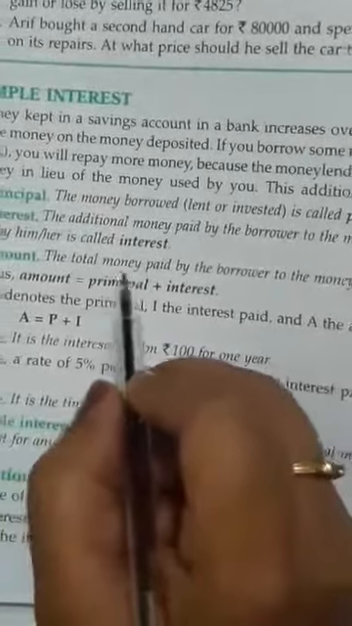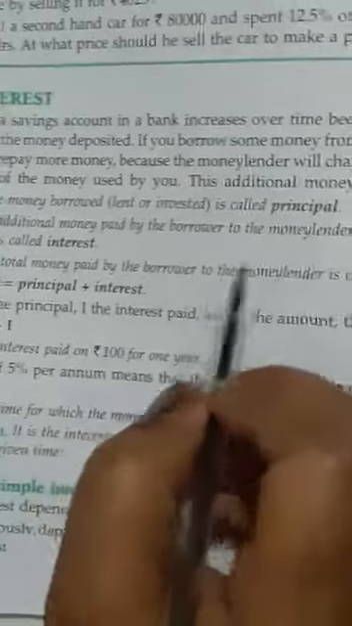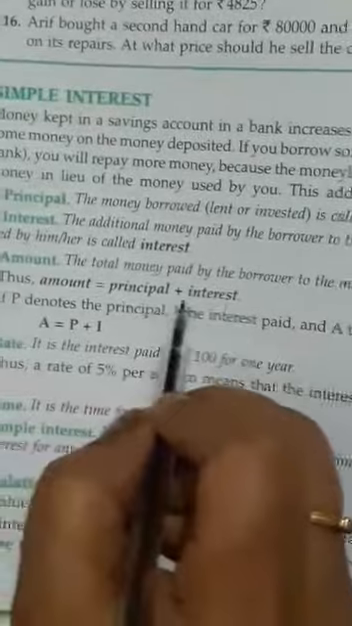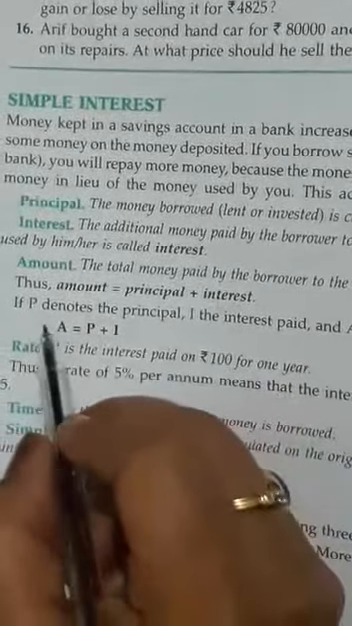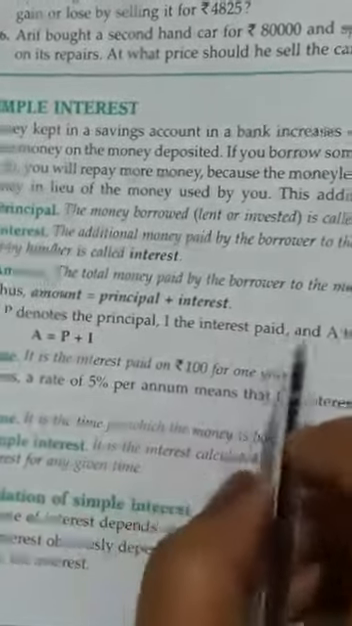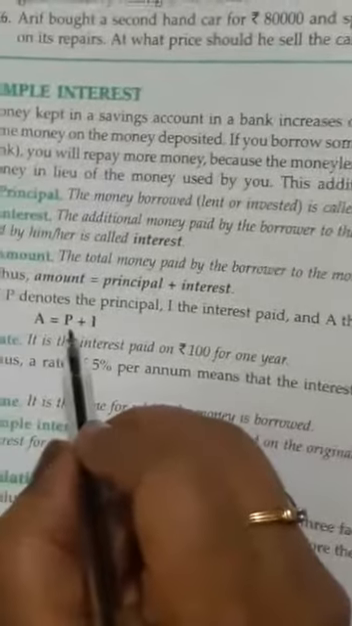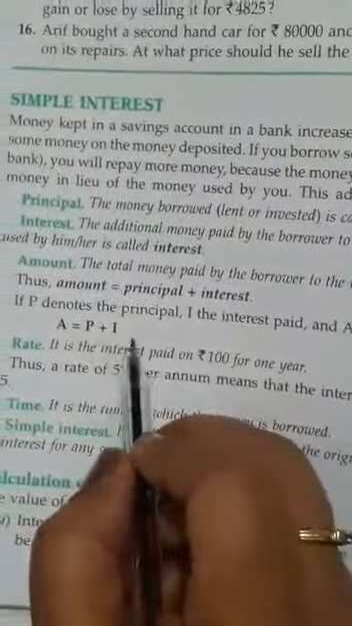And the amount. The total money paid by the borrower to the money lender is known as amount. Amount formula is principal plus interest. So if capital P denotes the principal, I the interest paid and capital A the amount, then amount equals P plus I, principal plus interest.